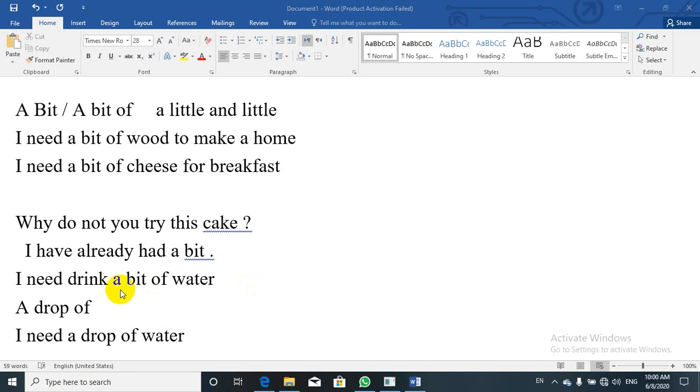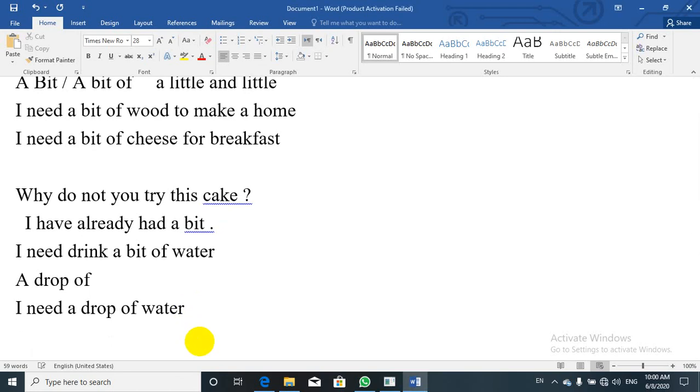So here you can use either "a bit of" or "a drop of"; a drop of you can use for water.